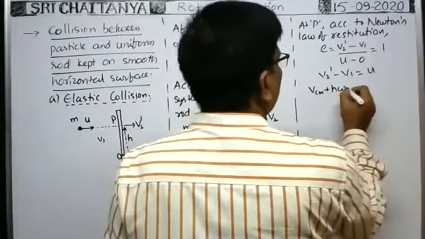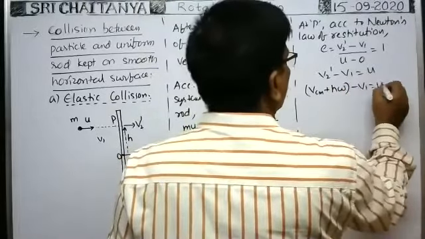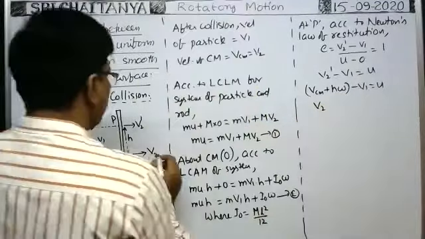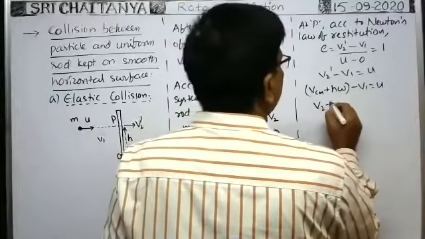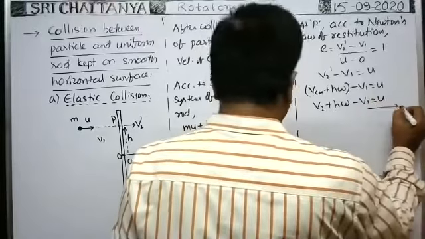It is V2 dash minus V1 is equal to U. So VCM is equal to V2 only. VCM plus h omega minus V1 is equal to U. This is another equation we can have.